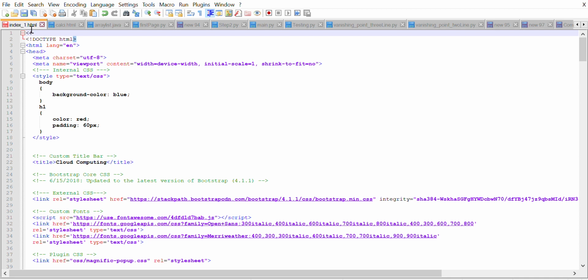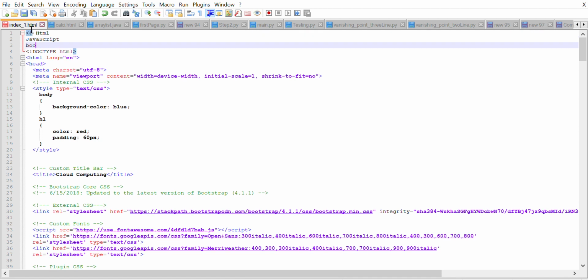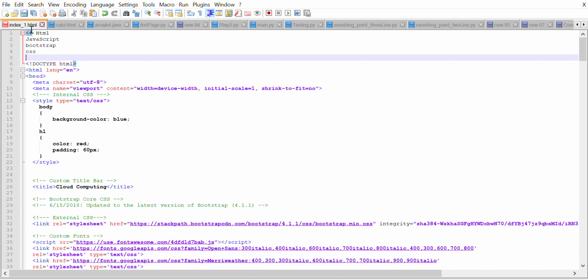Okay, I use HTML here. I use JavaScript here. I use Bootstrap here. I use CSS here. Okay, and that's it. I have used this much to create this website.